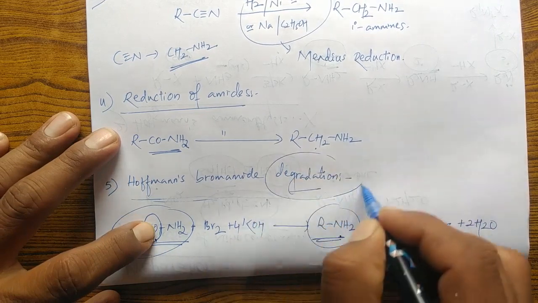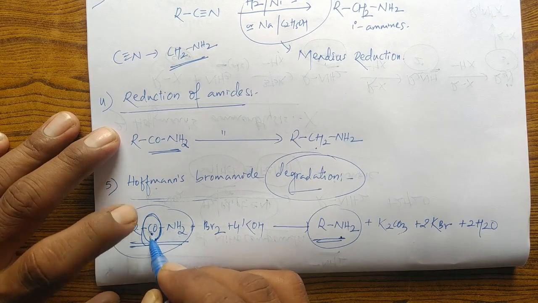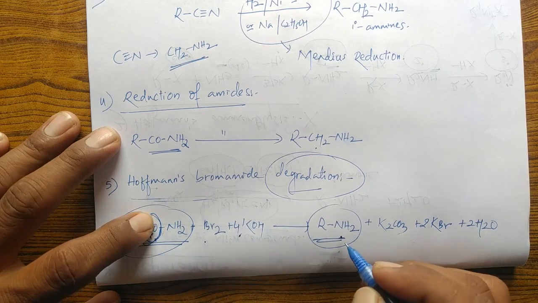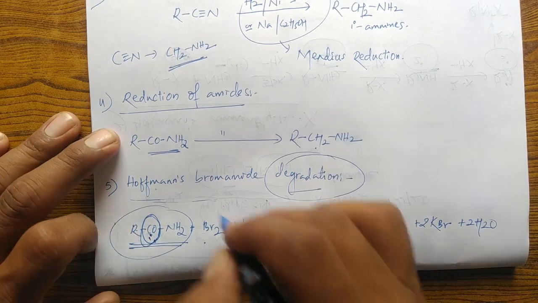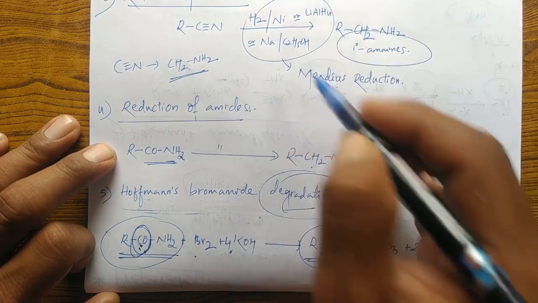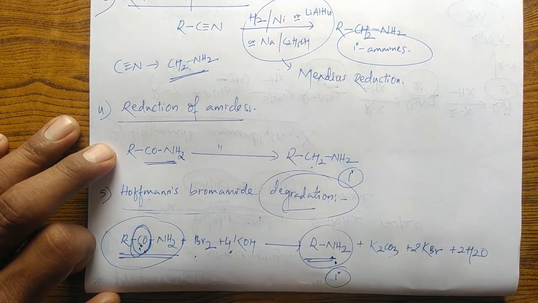That's why this method is called degradation. We eliminate the CO group using bromine and KOH, and form a primary amine with one carbon atom less than the starting material. So by all these methods we are preparing primary amines only.